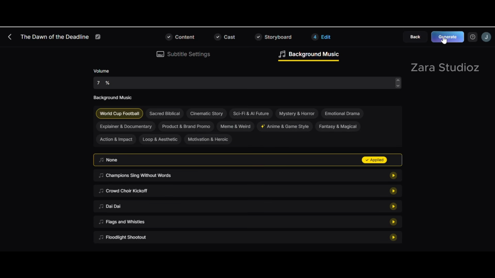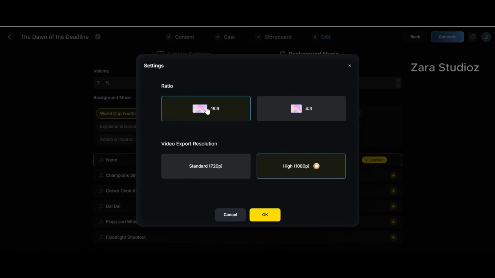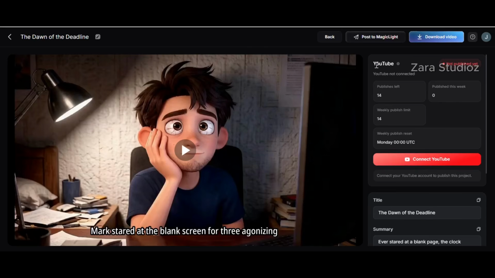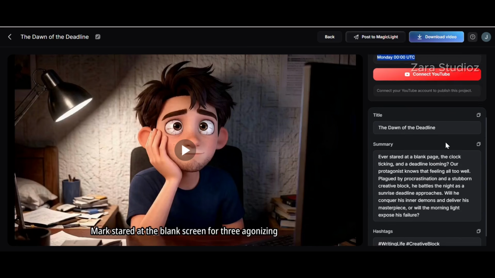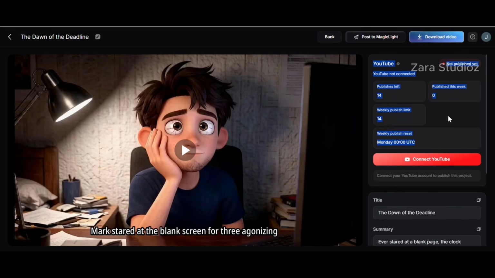Now click on the generate button at the top right corner, select your desired aspect ratio, select 1080p resolution, and click on OK. And as you can see at the right hand side here, you can as well link your YouTube account to this, and it will automatically post it for you to your channel. Now you can play the video.